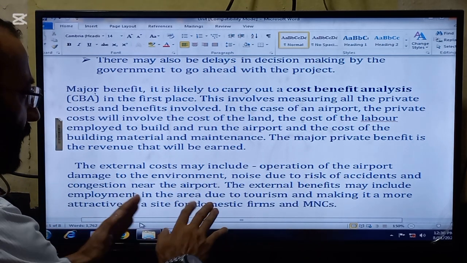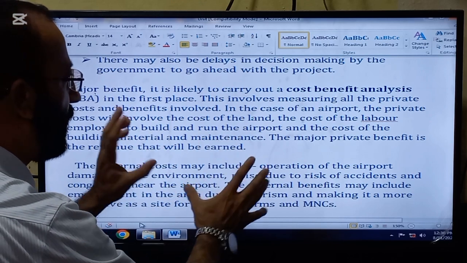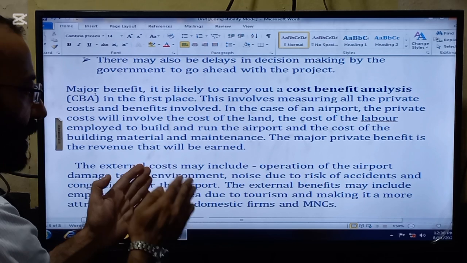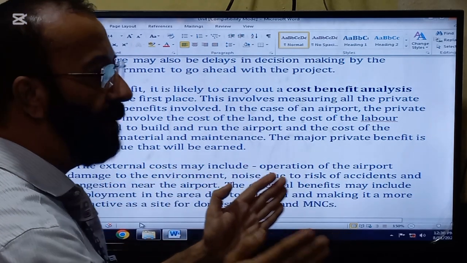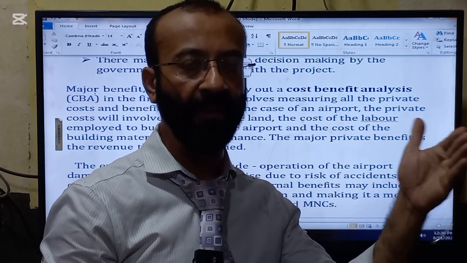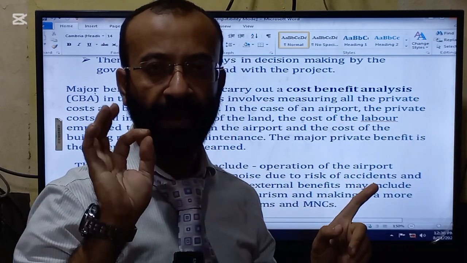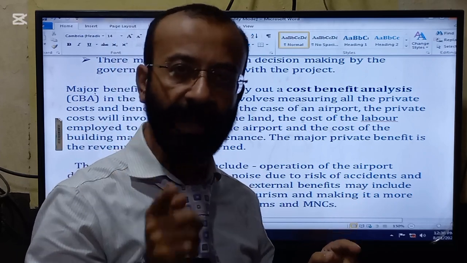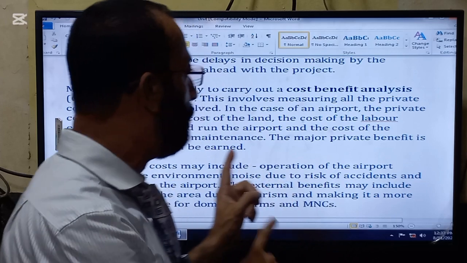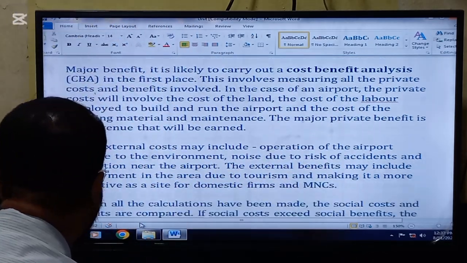So these are the external costs and benefits, and here are the private costs and benefits. So we will compare now what are the total social cost and what are the total social benefits. If the total social cost exceeds the total social benefits, then this project will be discarded. And if the total social benefits exceed the total social cost, then this project will be done. So this is actually the cost benefit analysis.